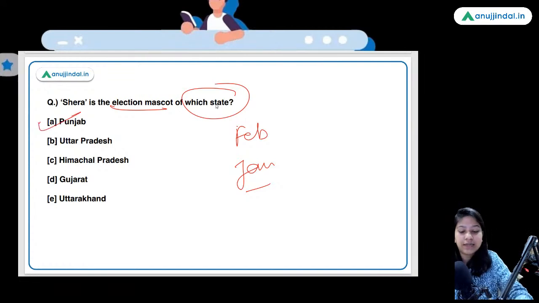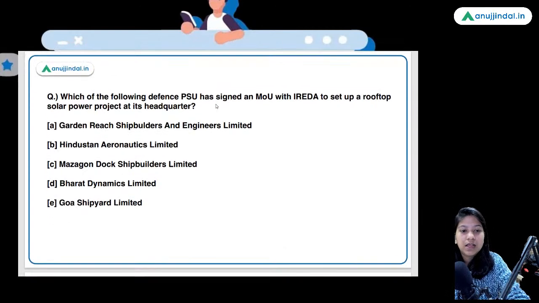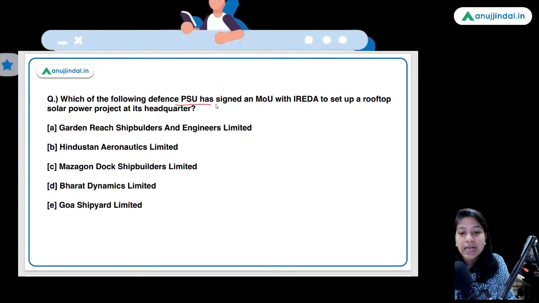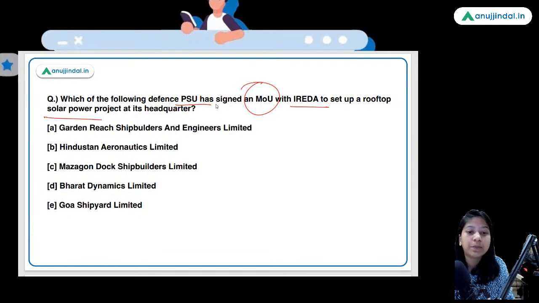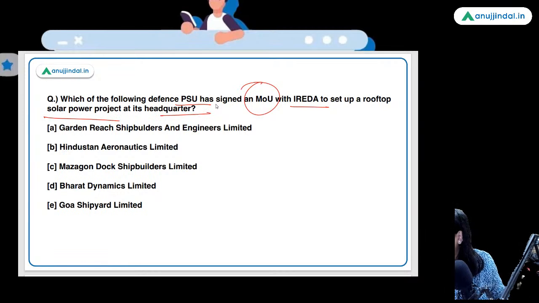Yes, Punjab is the right answer. Which of the following defense PSU has signed an MOU with IREDA to set up a rooftop solar power project at its headquarters?